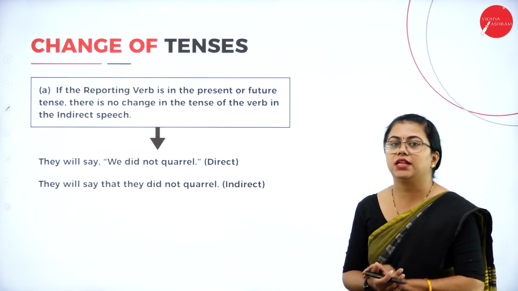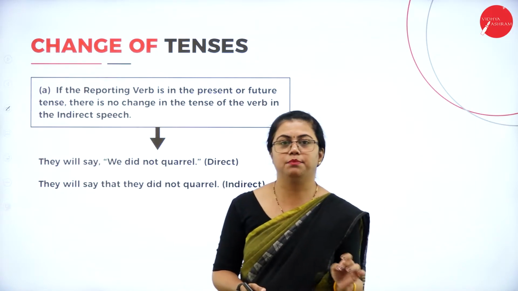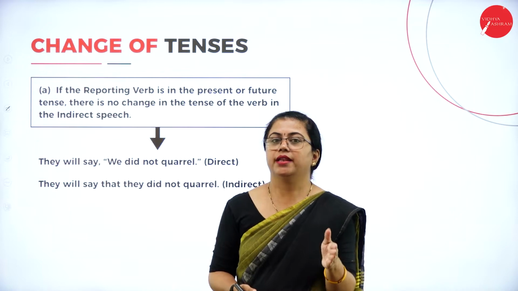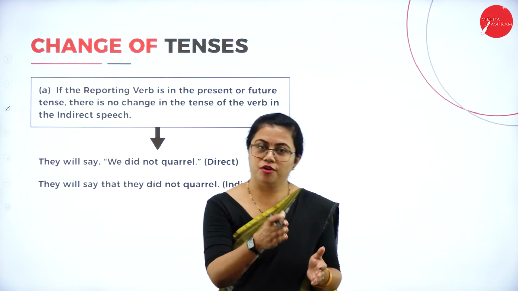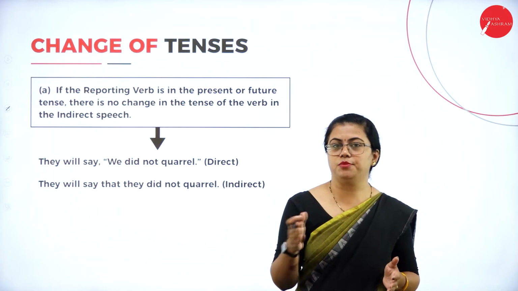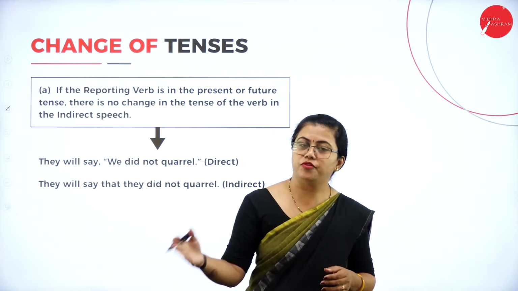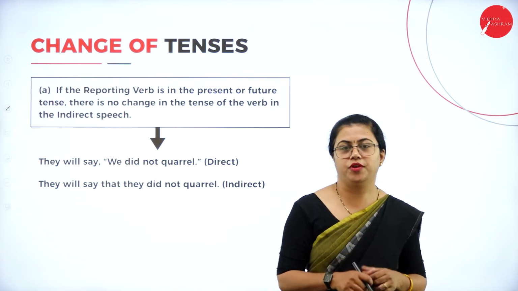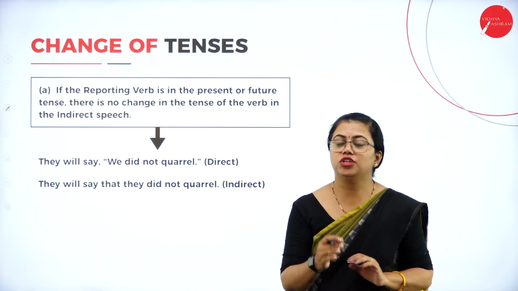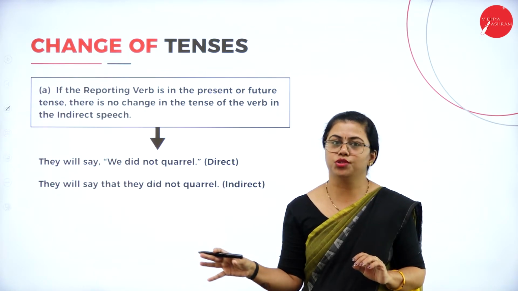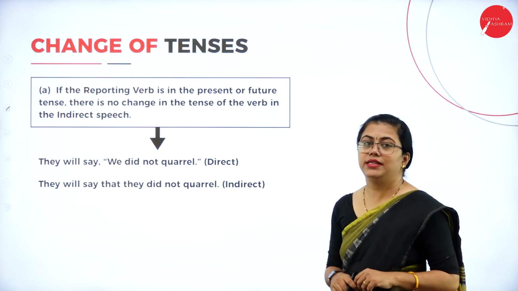You already know that there are 12 tenses, isn't it? Simple past, simple present, simple future. These three tenses. Then continuous will come, past continuous, present continuous, future continuous. Then perfect tense will be there, past perfect, present perfect, future perfect. Then you also have perfect continuous tenses, past perfect continuous, present perfect continuous, future perfect continuous. Okay, so altogether there are 12 tenses. So here you need to concentrate on few tenses which will undergo some changes when you are changing from direct to indirect speech. Let us have a look at the tenses here.